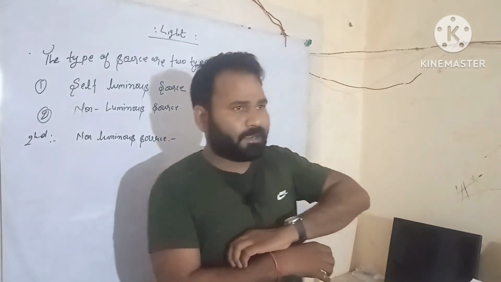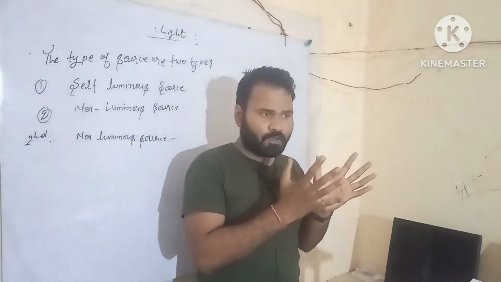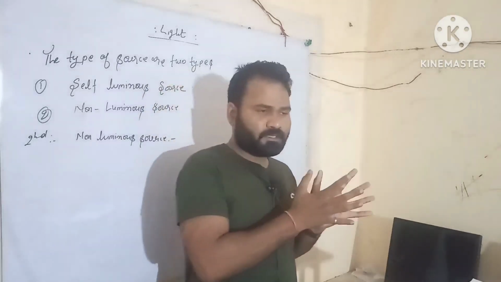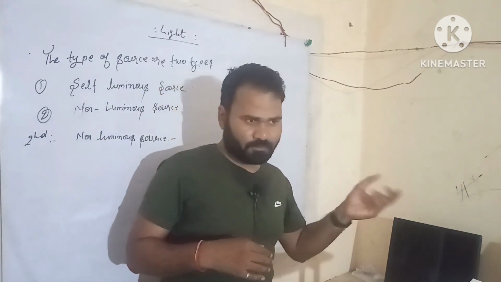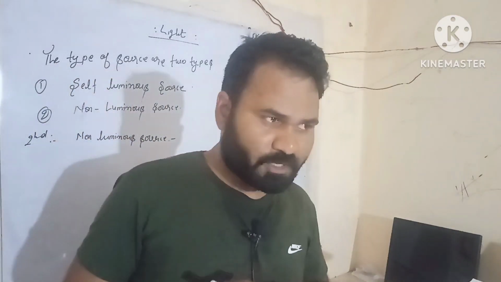It means the light in that source is absorbed. For example, the moon absorbs light from the sun and that is scattered to us. Okay, then the non-luminous source of light.